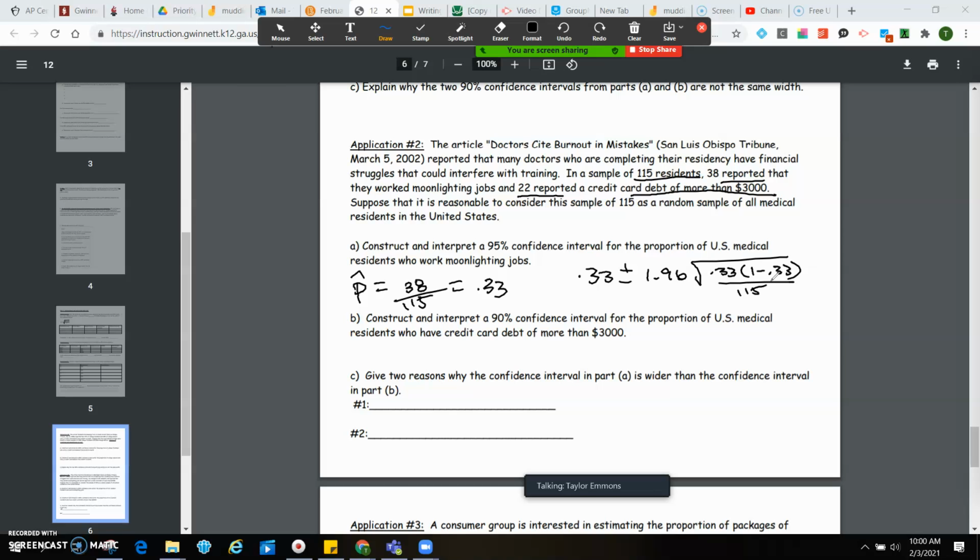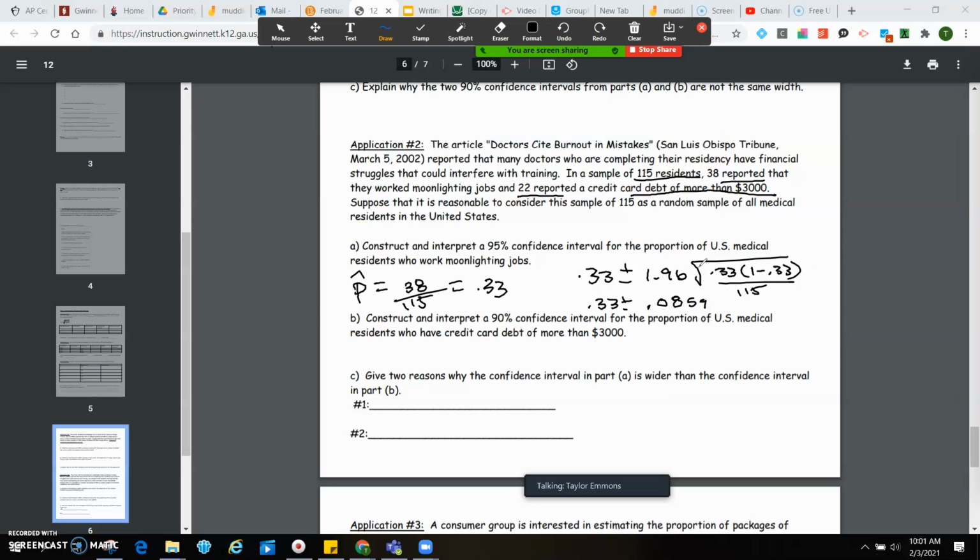Okay, so when we do this, we get, and I'm going to make this easier to interpret, divided by 115. Okay, so I'm going to take 0.33 and I'm going to add and subtract 0.0859.